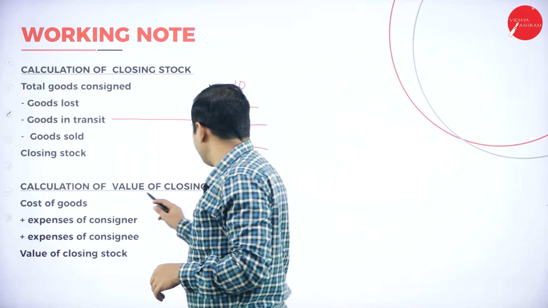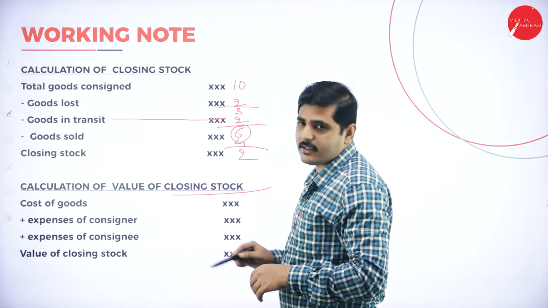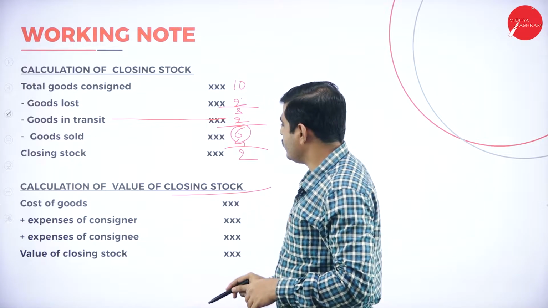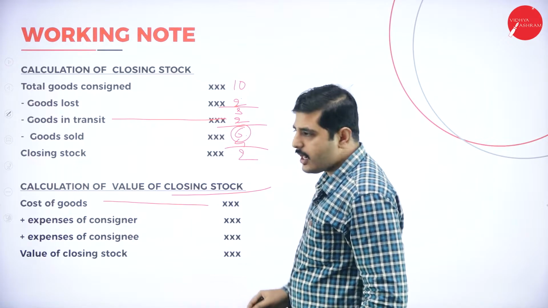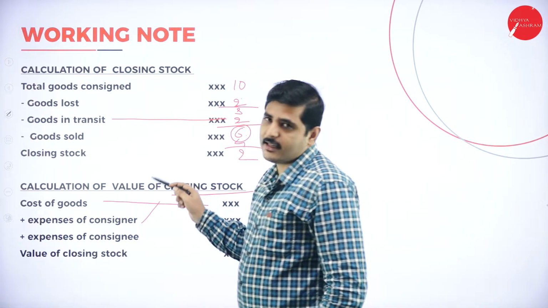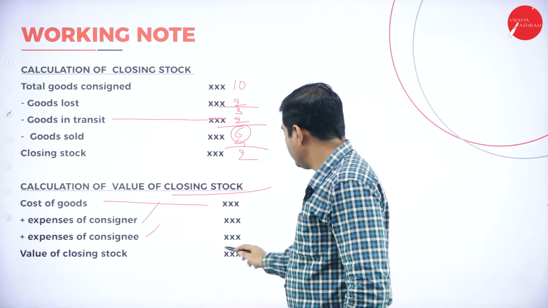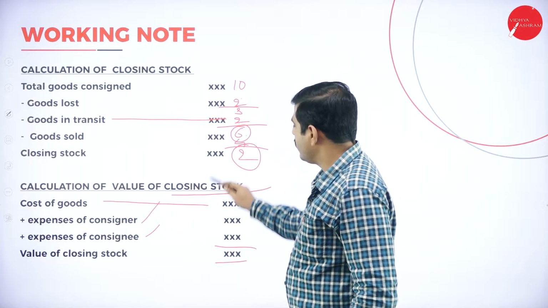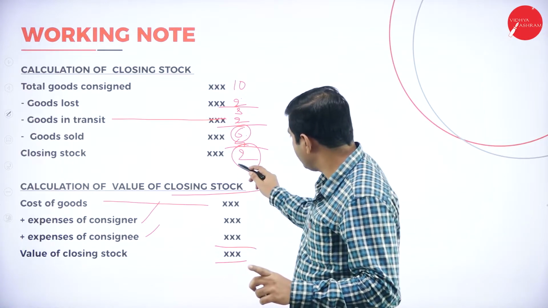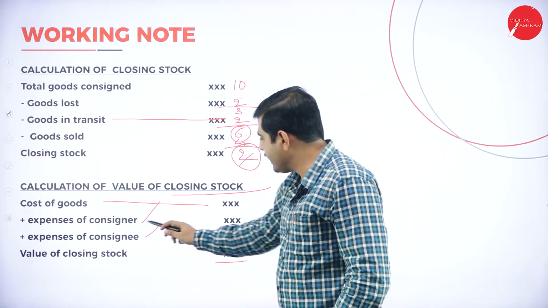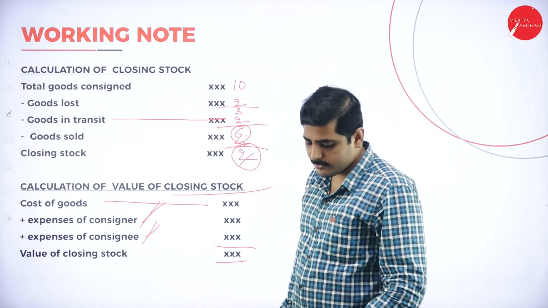Next one, calculation of the value of closing stock. For this, we should take only the 6 cars, not those other 2 cars and 2 cars. So take the cost of 6 cars plus expenses of the consignor and any expenses made by the consignee. Now what is the closing stock? 2 cars is the closing stock. We should take only the expenses of 2 cars on the consignor side and the expenses of 2 cars on the consignee side. That is the value of closing stock.